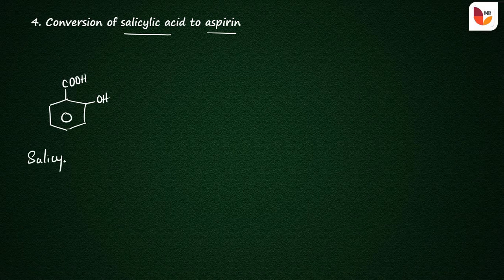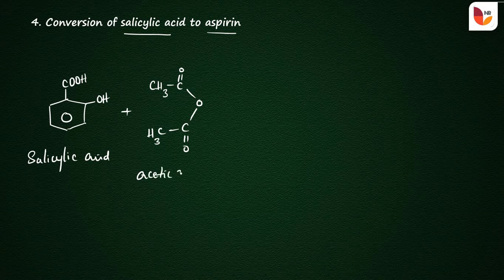So this salicylic acid reacts with the acetic anhydride. So acetic anhydride formula is CH3, C double bond O, oxygen and C double bond O and CH3. So this molecule is to be called as acetic anhydride.